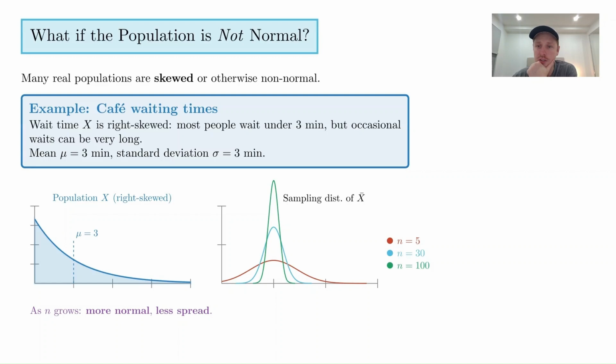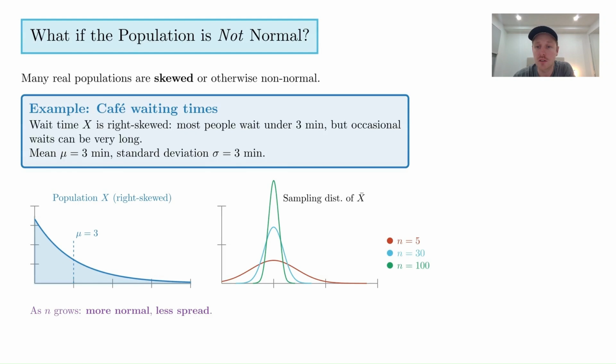Now, isn't that interesting? These wait times are completely right skewed. They've got a big skew off to the right, but the distribution of the averages becomes normal. And the larger the samples you take, the more narrow it gets and the more normal it gets. And that's essentially what the central limit theorem says. Just take a moment to digest that, because I think it's a fascinating result.